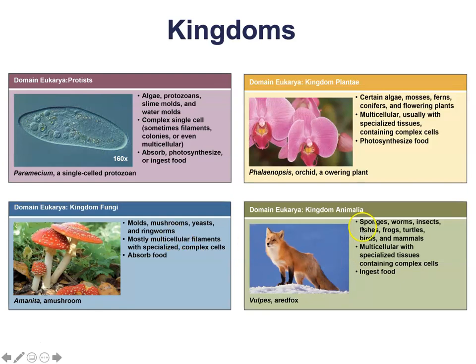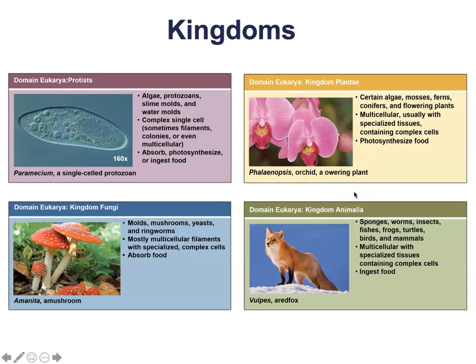The domain Eukarya's kingdom Animalia is going to be multicellular organisms that have to ingest their food. So we're going to see that these kingdoms are going to be primarily divided down into whether they are multicellular or single-cellular and how they obtain their nutrients from the environment.